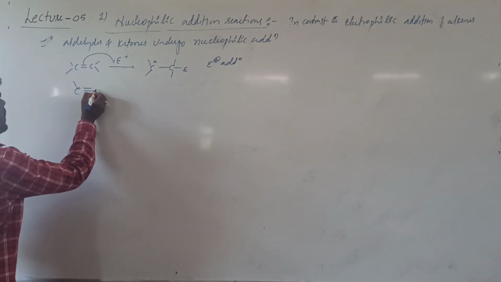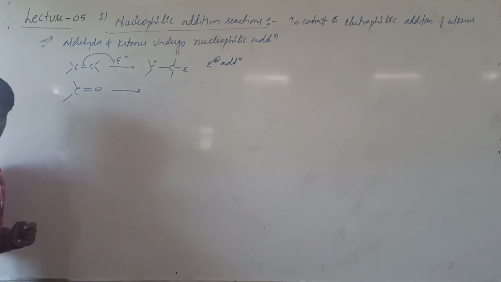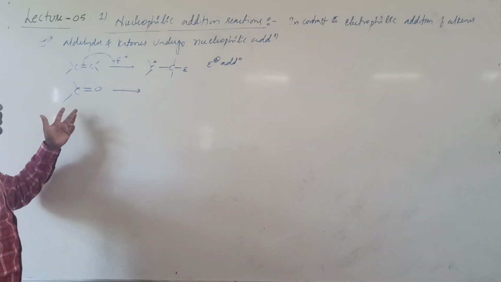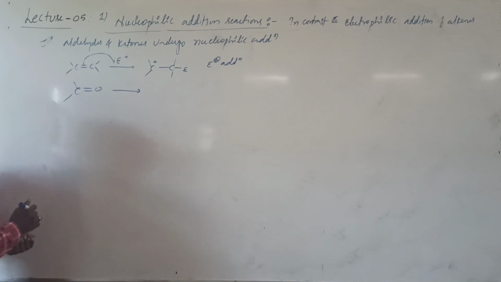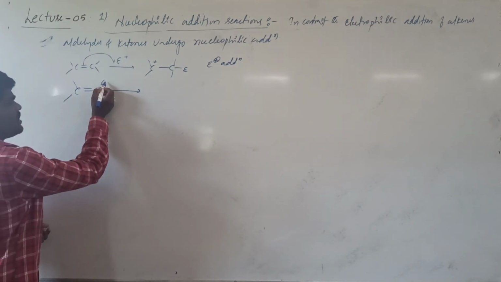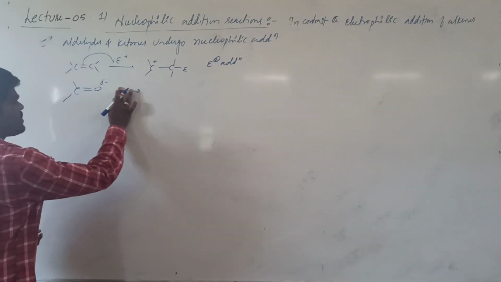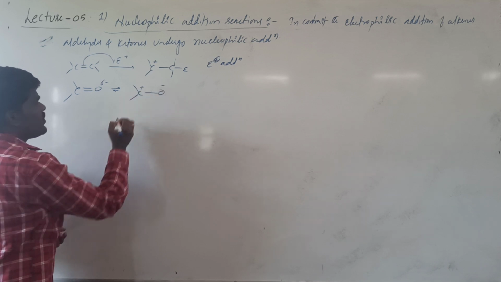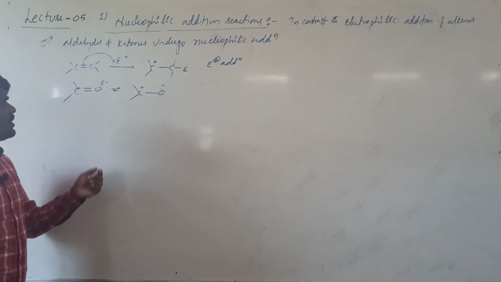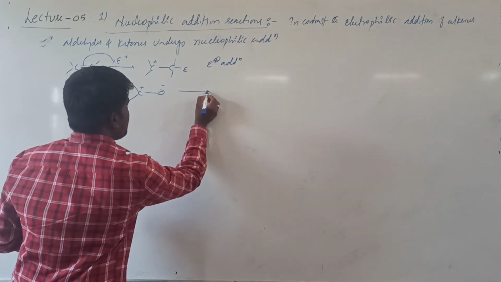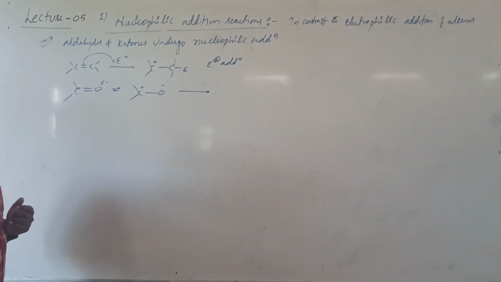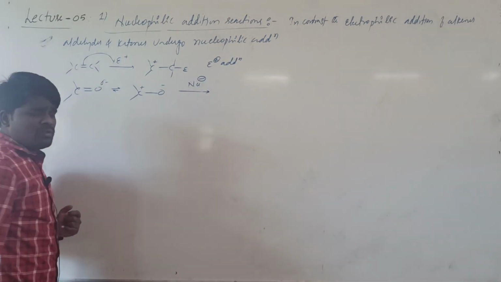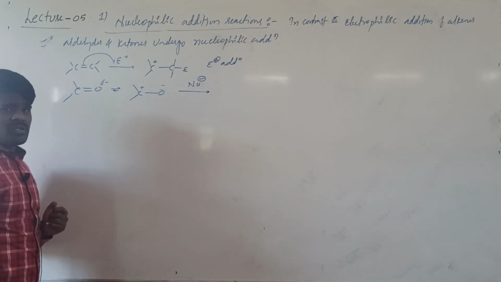If you look at the carbonyl compound, it can be either aldehyde or ketone. Suppose one of the substituents is hydrogen, that will be considered an aldehyde. If both are alkyl groups, that will be considered a ketone. This is the carbonyl group. Basically, in the carbonyl group, what happens? I can write this carbonyl group with a negative charge on oxygen and a positive charge on carbon, because of the higher electronegativity of oxygen. Here, this will undergo nucleophilic reaction. It abstracts a nucleophile, because of the electrophilic nature of the carbonyl carbon.